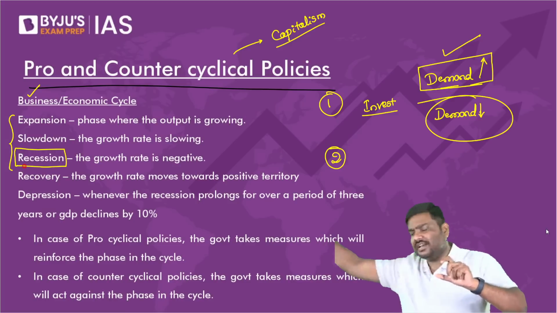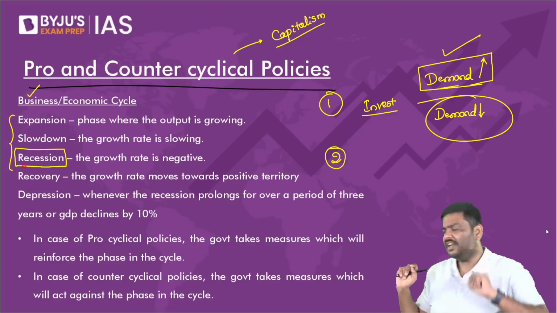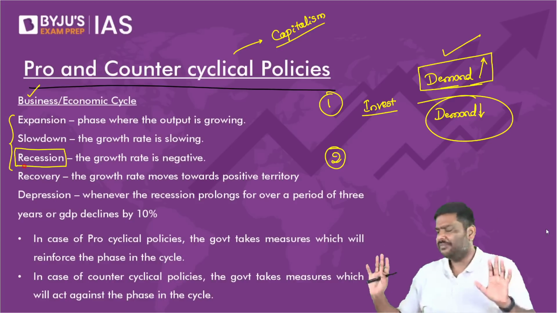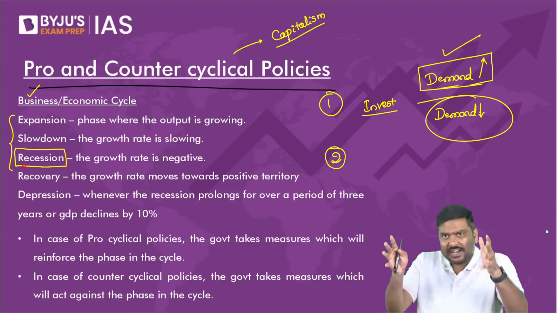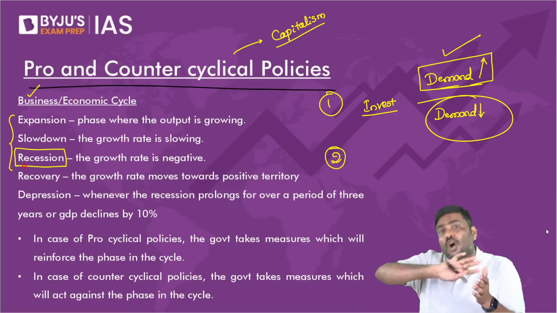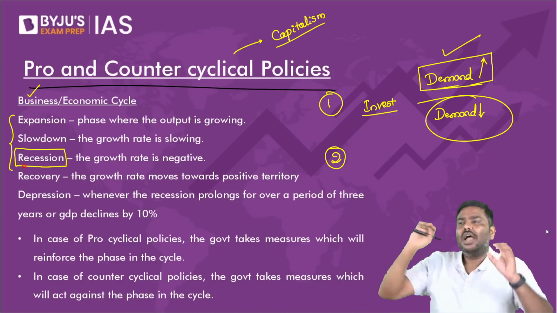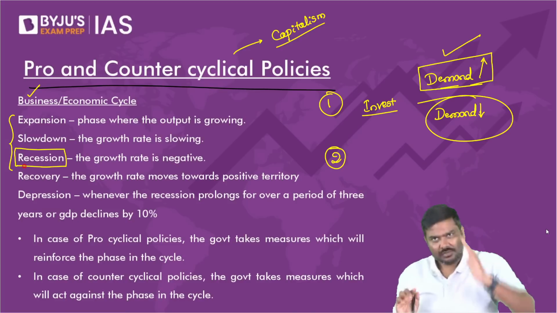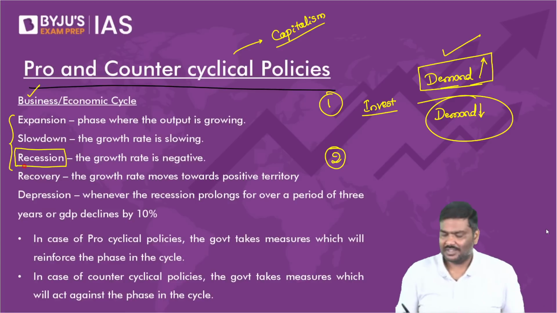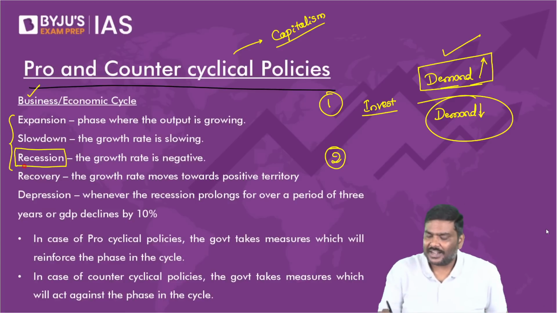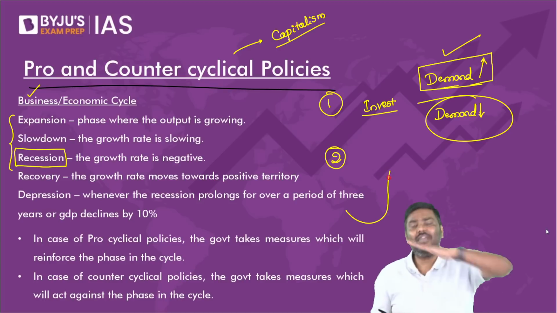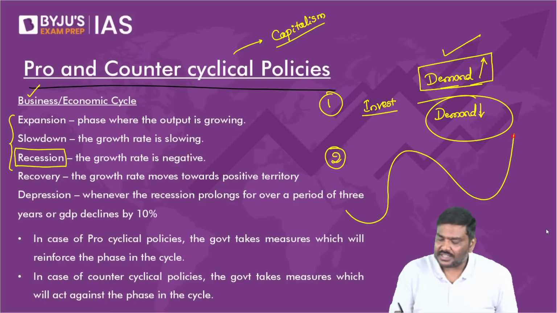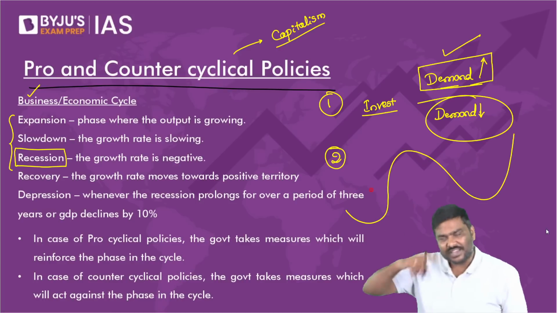There is a phase in the economy which is called recession. Every economy, understand this, the GDP will not always keep on increasing. Any economy for that matter, the GDP of the country will not always keep on increasing. At certain points of time, GDP will keep on increasing.